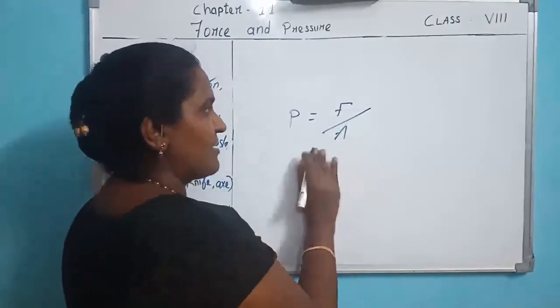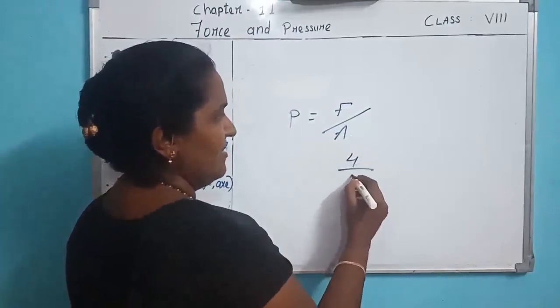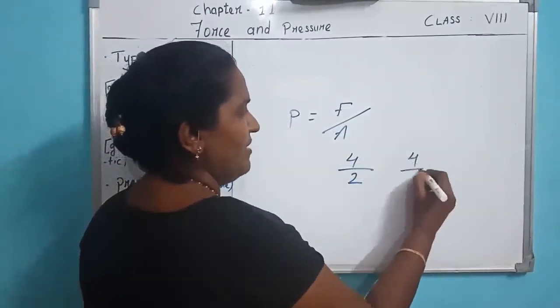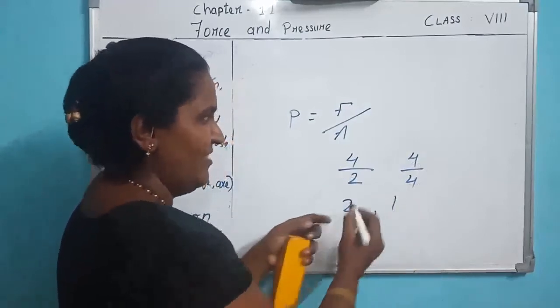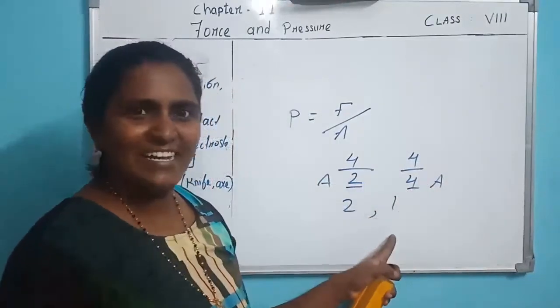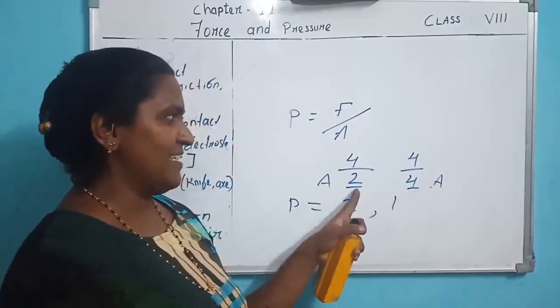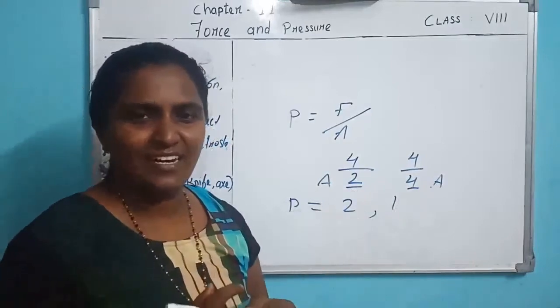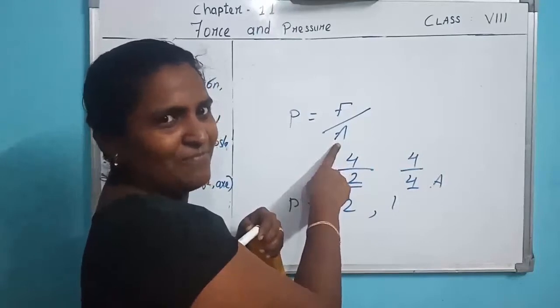Understood? One example I will tell you. 4 by 2, and 4 by 4. What is the answer here? 2, and here it is 1. So more area, less pressure. Less area, more pressure. Are you getting it? Down means inversely proportional.